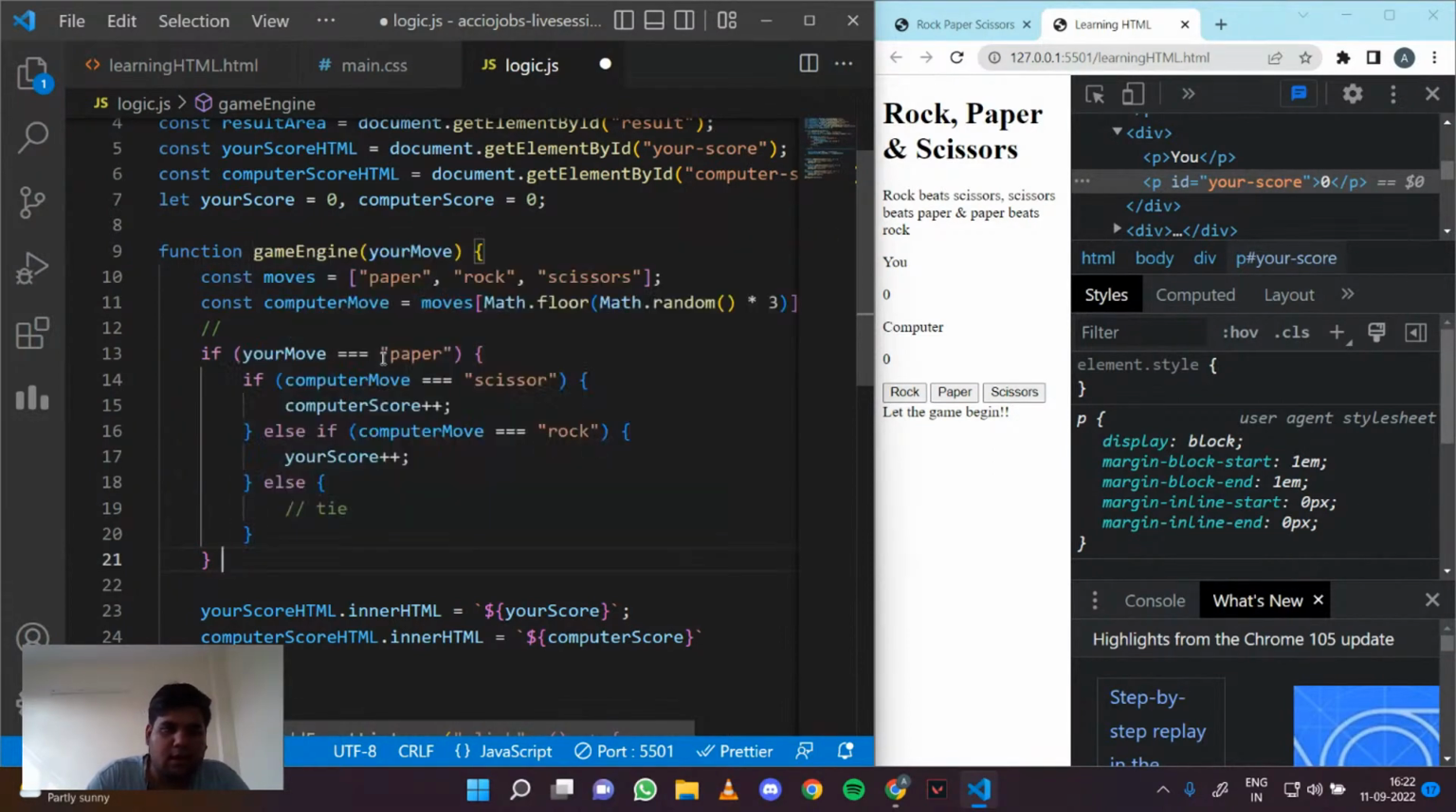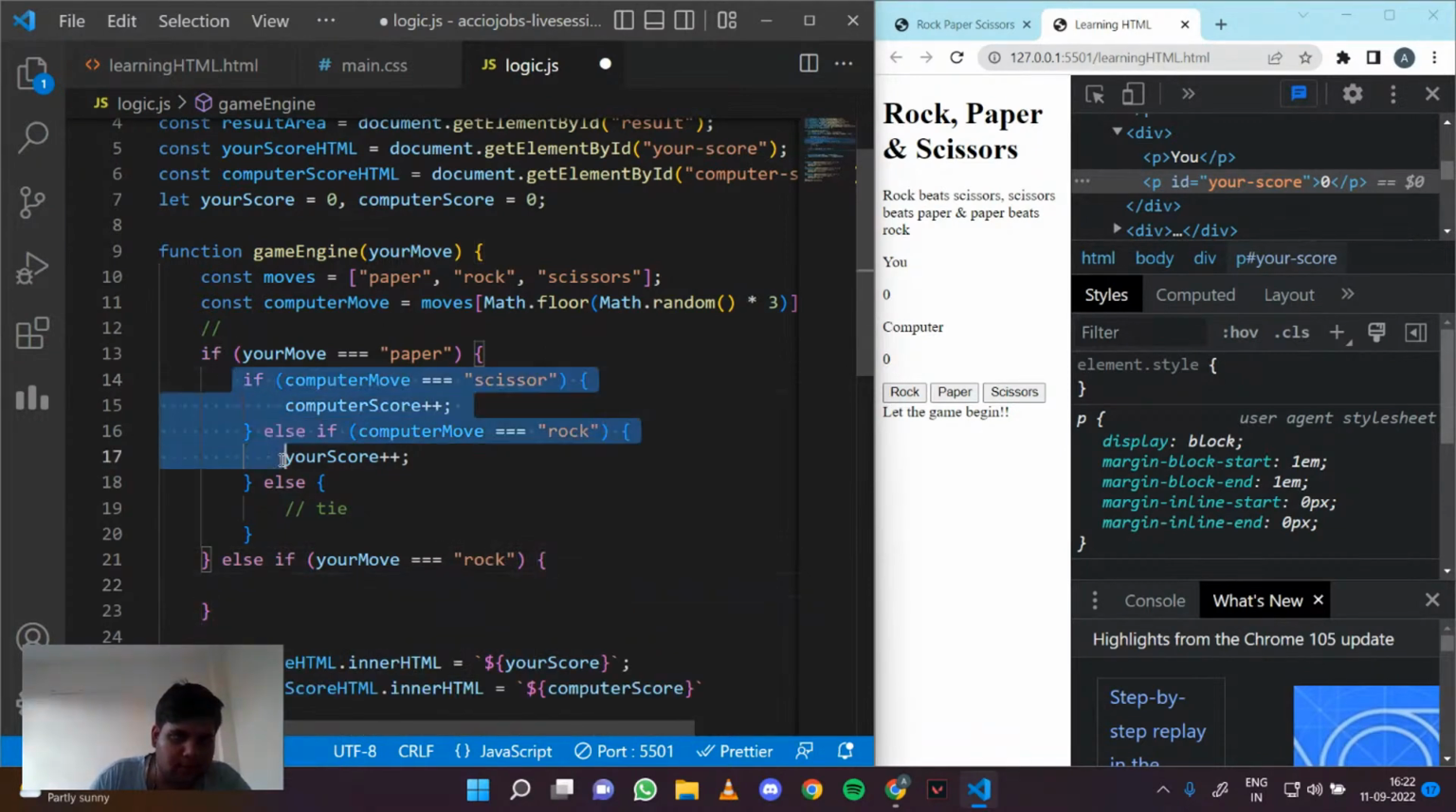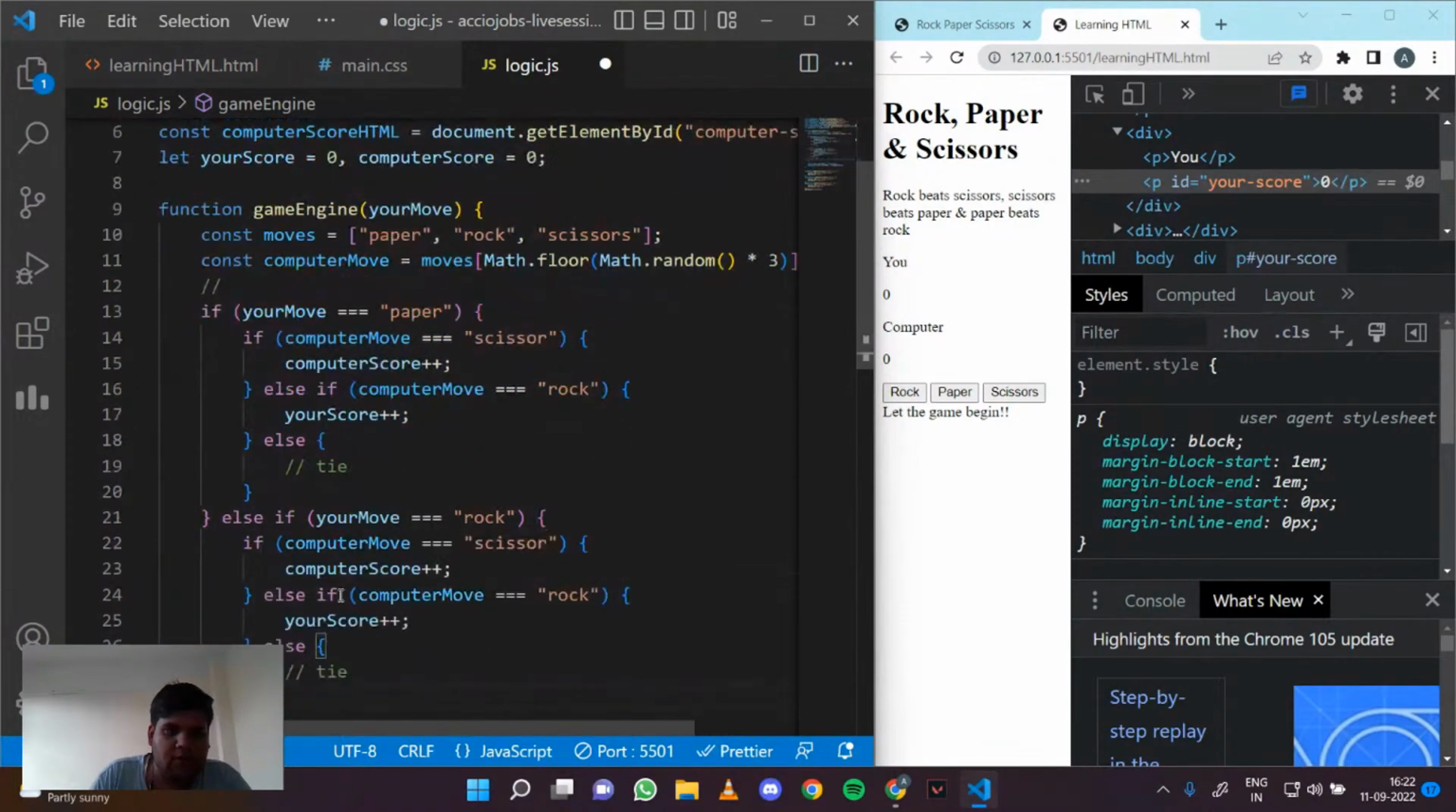Now our move can be not only paper, it can be rock and scissors as well. So else if your move is equal to rock, then let's just copy it. Computer score plus plus, that is, we lose. So what does rock lose to? It loses to paper. So if computer move is paper, then computer score plus plus. And what is our win condition? Rock beats scissors, so it will be scissors.